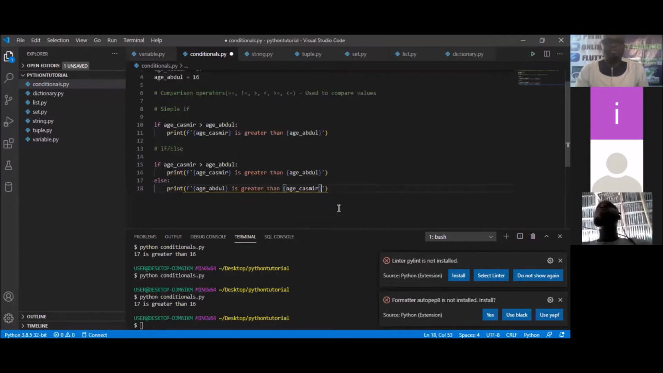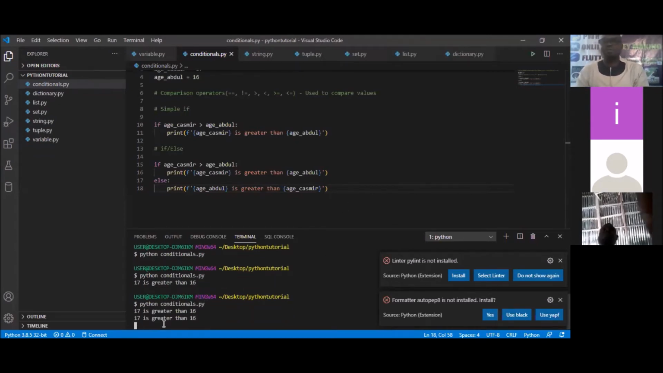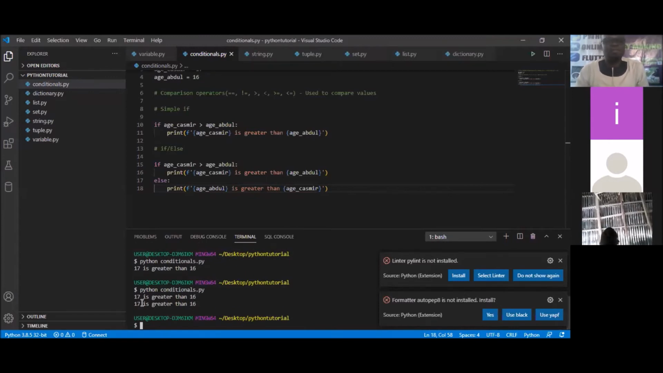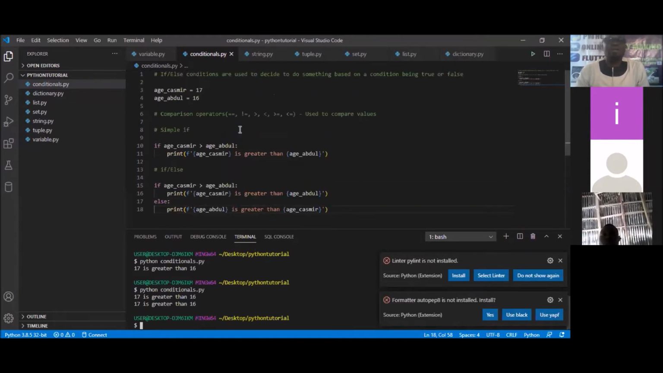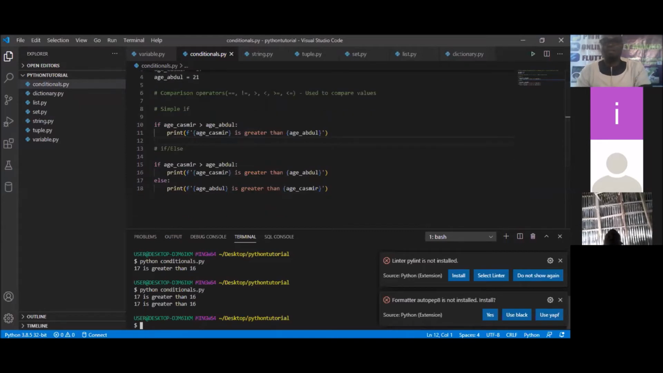Can we understand this code? Is it clear? So I'm going to press Control S to save this, and quickly run it. You can see it is written here, 17 is greater than 26, because actually Kashmir's age is greater than Abdul's age. But now, if I change this to 21, it will tell me that 21 is greater than 17. So if I come back here now and run again, I can see that 21 is greater than 17. Please, class, is this clear?